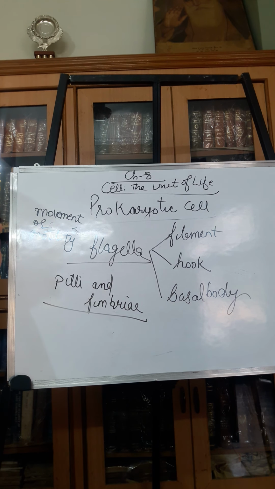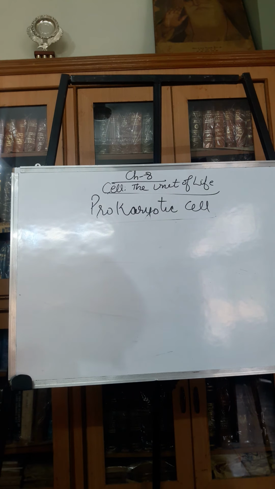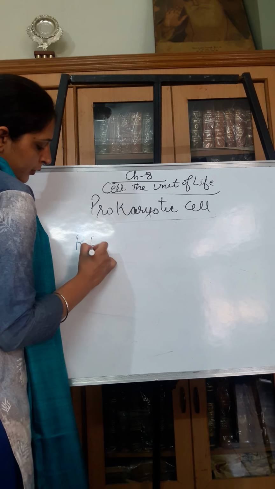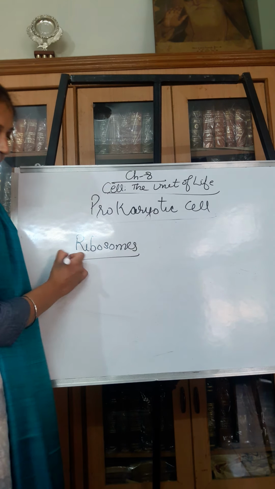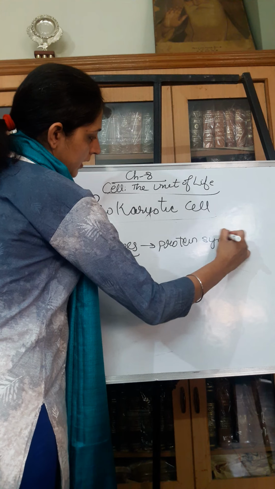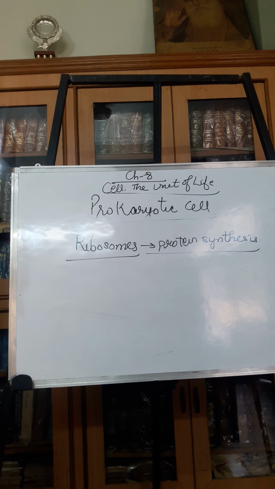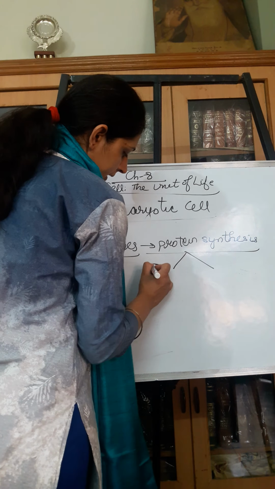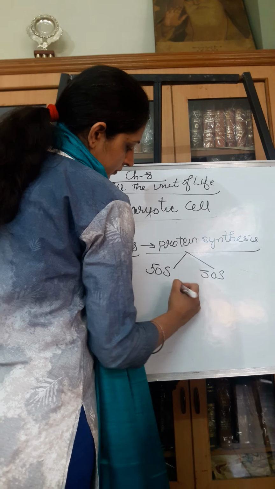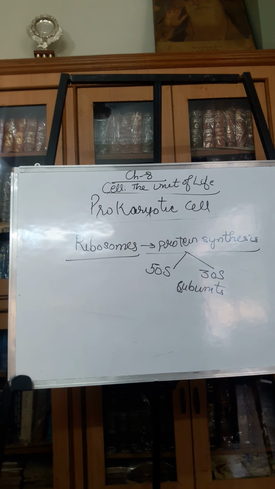Apart from this, prokaryotes also have ribosomes associated with the plasma membrane. Ribosomes are the sites of protein synthesis. The two ribosomal subunits are 50S and 30S.